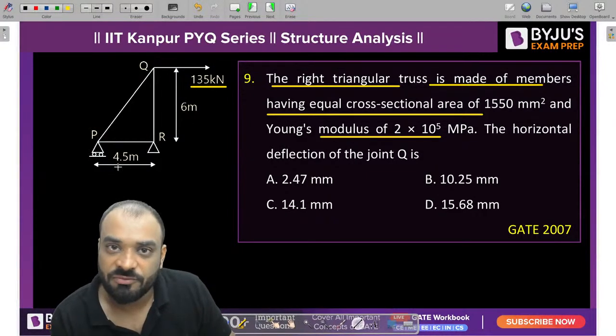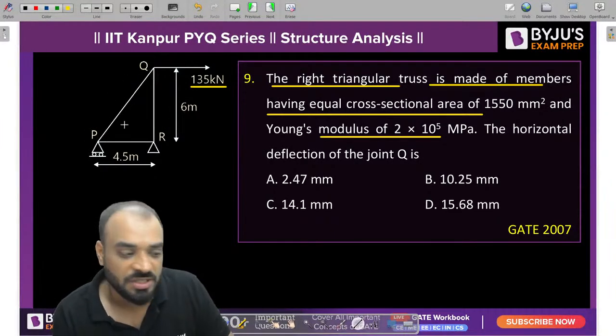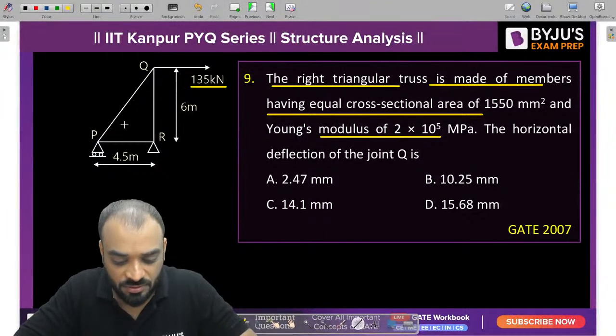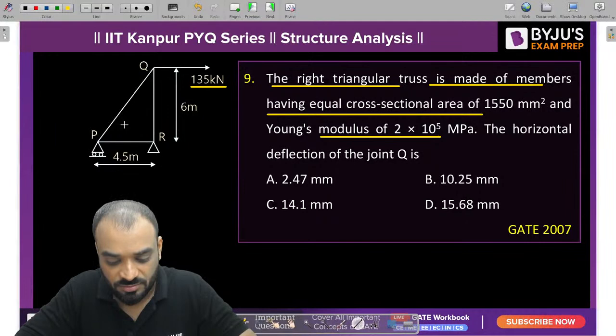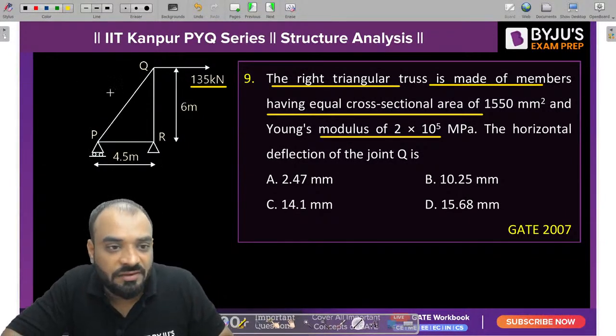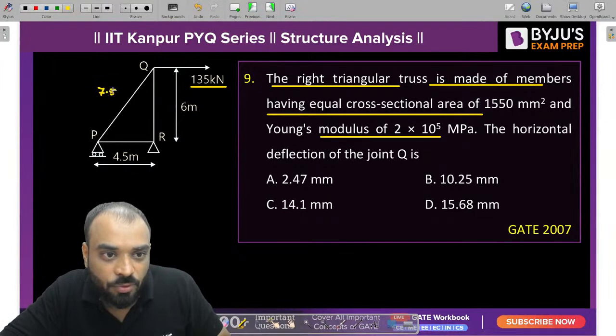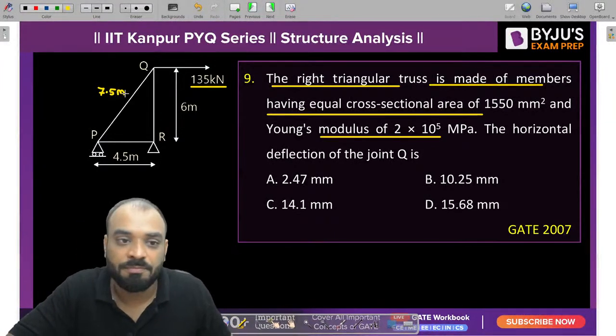This length is 4.5. Can we calculate this PQ also? Yes. Let's use the Pythagoras theorem. So 6 square plus 4.5 square and under root of it. So we are getting a value of 7.5 meter as the length of PQ member.